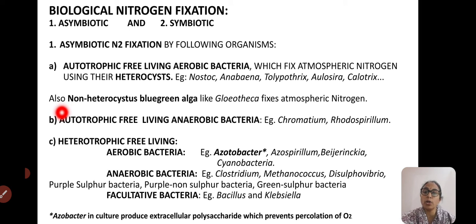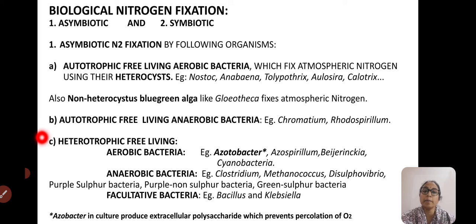Non-heterocystous blue-green alga also fixes atmospheric nitrogen, that is Gloeothece fixes atmospheric nitrogen, but the number is quite small in non-heterocyst forms. Then autotrophic free-living anaerobic bacteria.